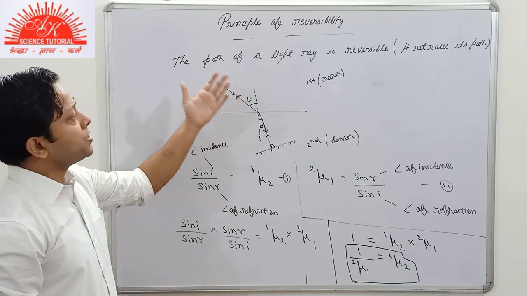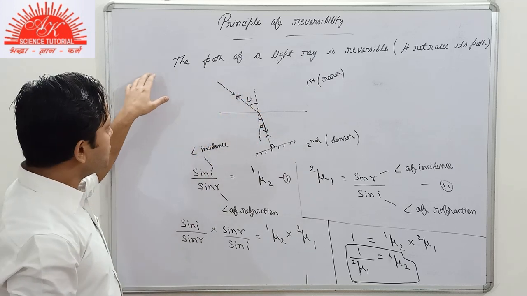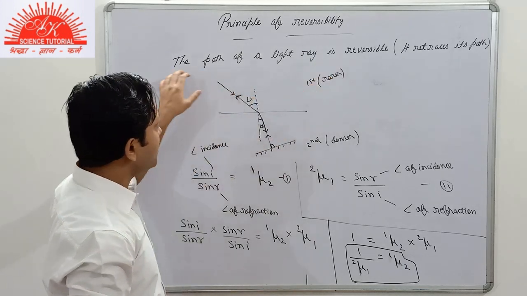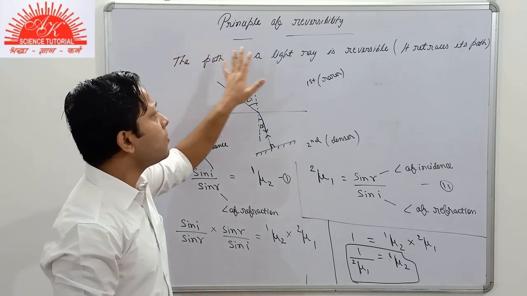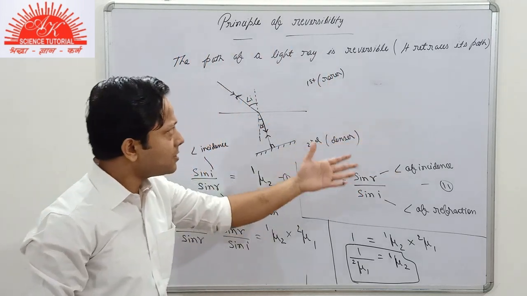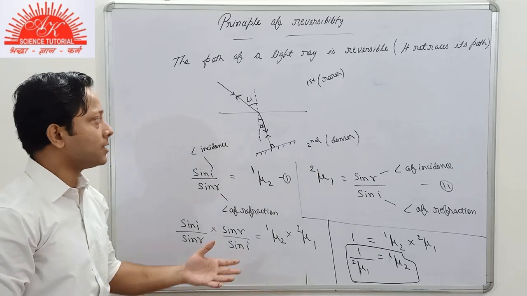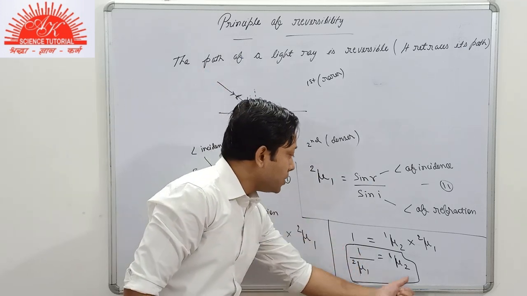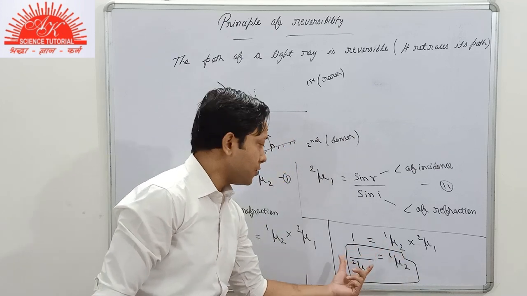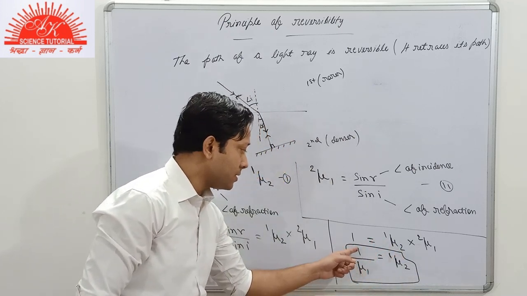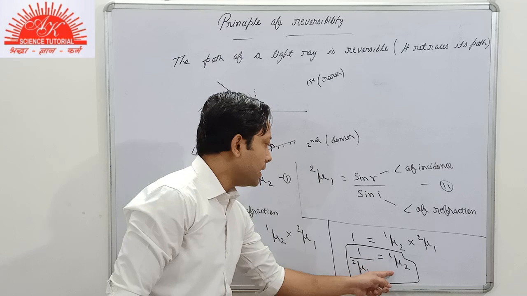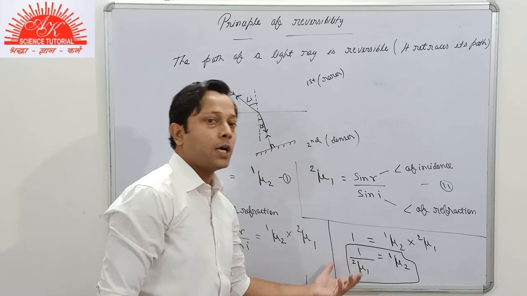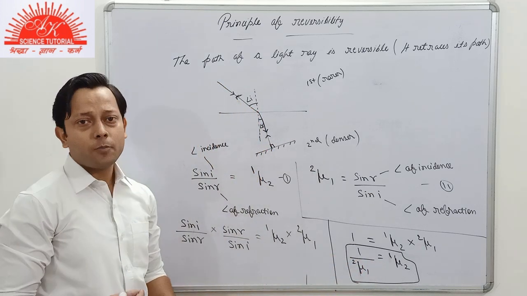If you are asked to state the principle of reversibility, you just state the theoretical part, that the path of a light ray is reversible. Reversible means it retraces its path. And after this part, you must write the mathematical expression, that is mu 2 1 is the reciprocal of mu 1 2. We'll use it in our numerical part.